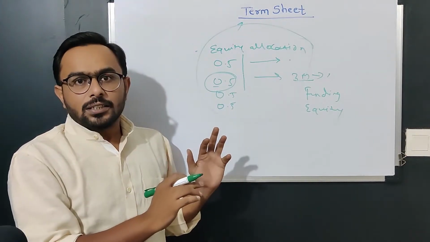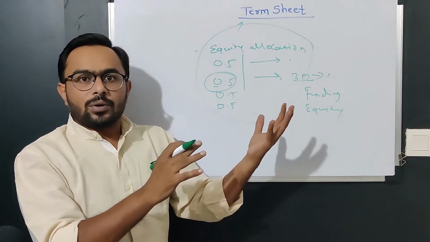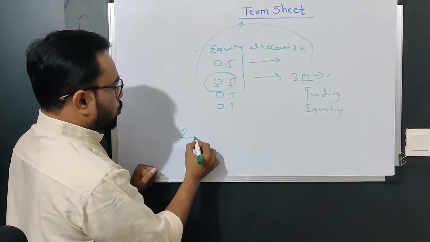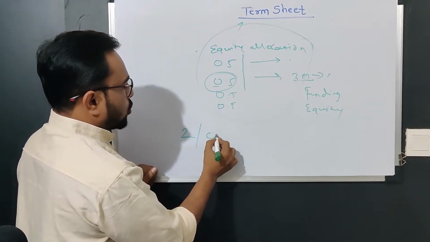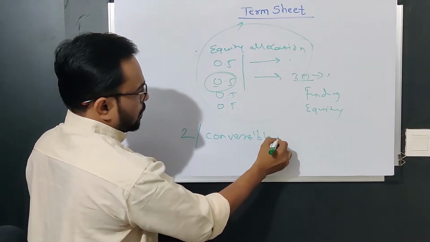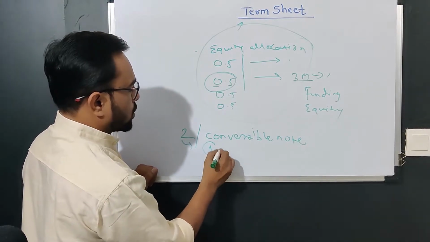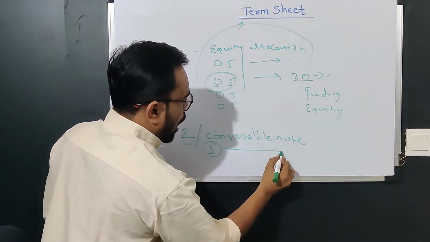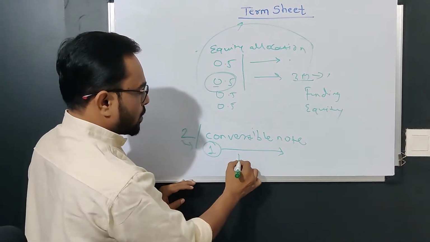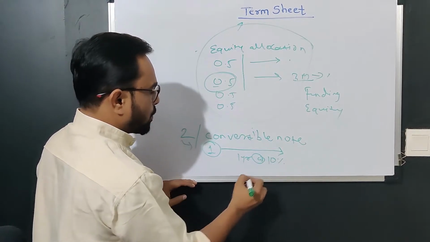The next thing is equity conversion. We have already covered this topic in the last video. If at all you are investing 2 rupees and some portion of this is on convertible notes, then for how long would there be a debenture and interest, let's say for 1 year, at what percent, let's say 10% per annum.